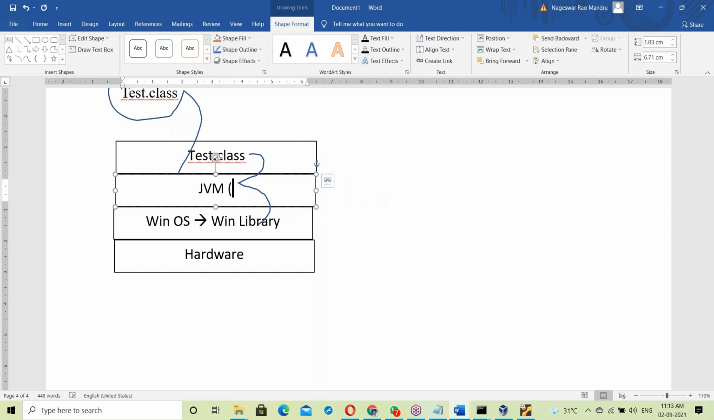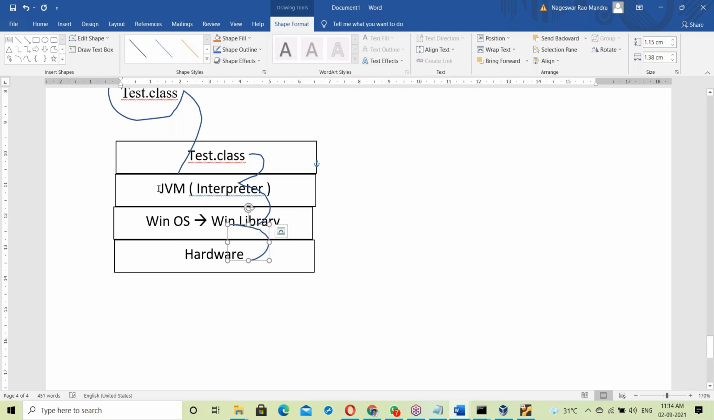As a part of the JVM, there is an interpreter. The dot class file is given to the interpreter, and the interpreter converts the dot class file to binary code. That binary code links to the OS library. Once linked with the OS library, it communicates with the hardware components.